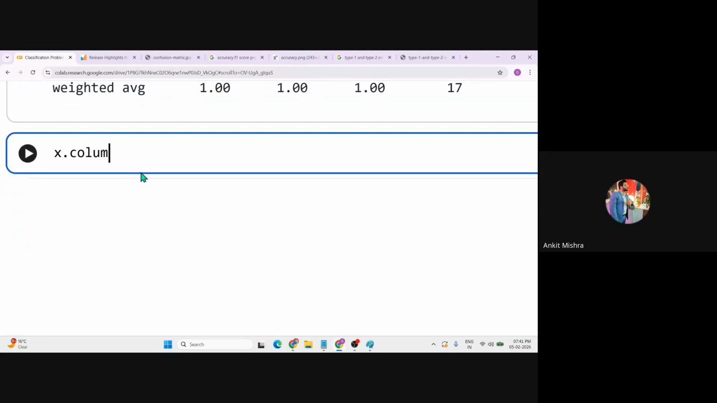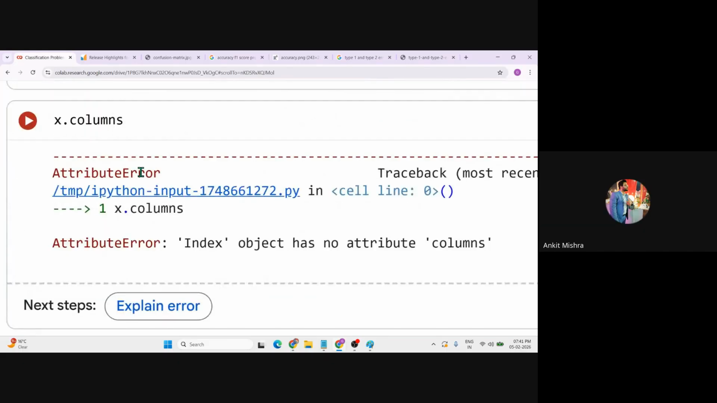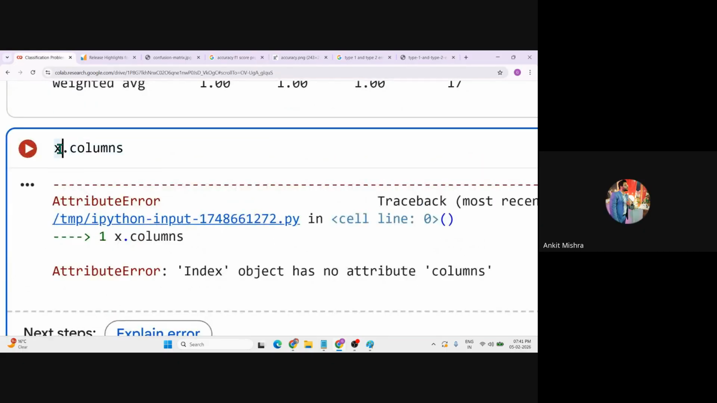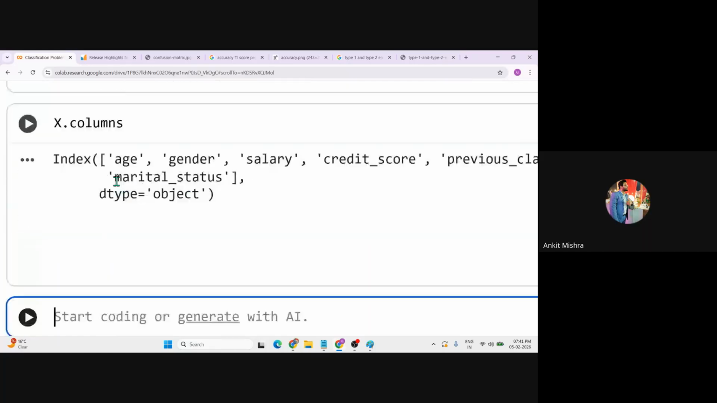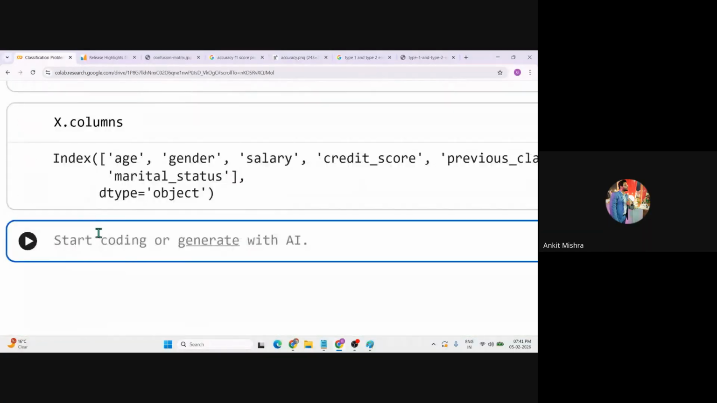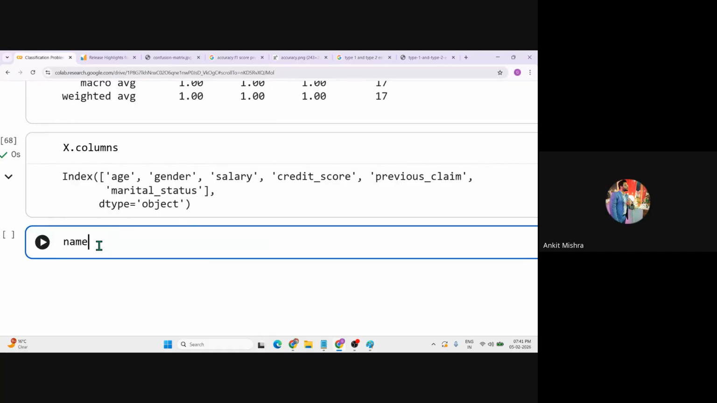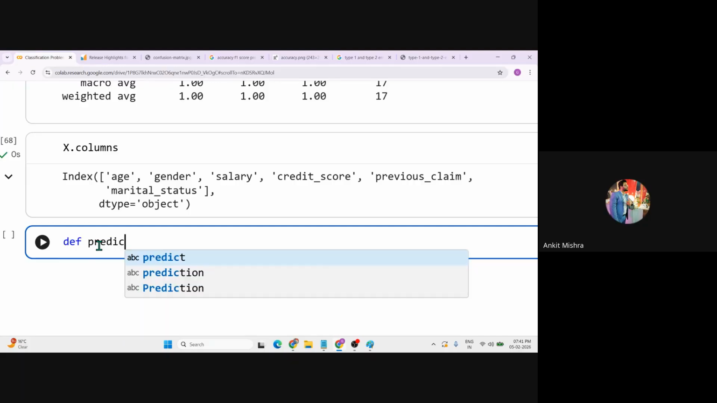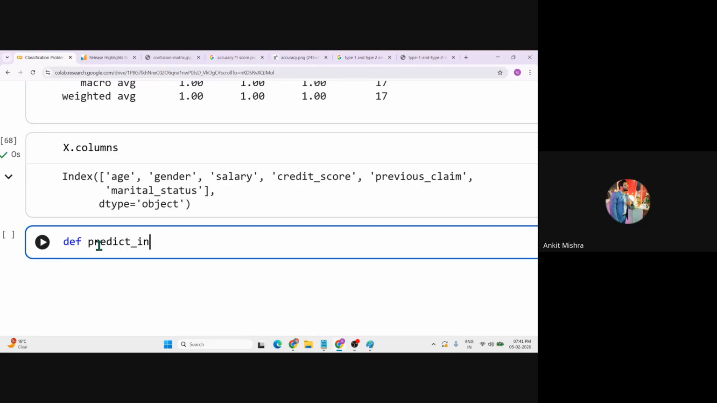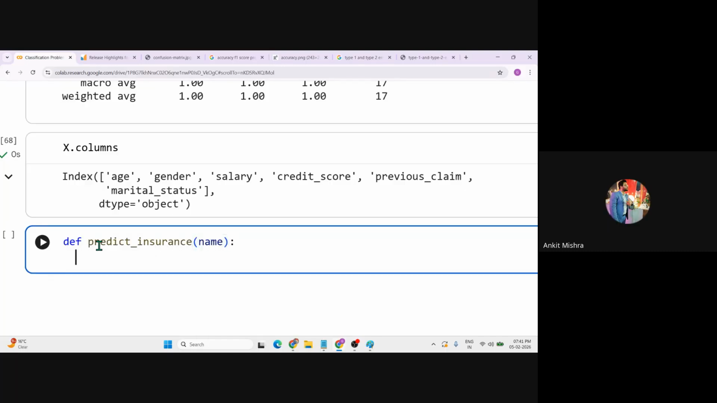X dot columns. All these are my columns, right? Why am I not getting the columns? The problem could be that it was a small x. That is the reason. Now we have all the columns, and we'll take an input for each and every column. So let's take a name. Guys, are you getting my point now? And the function is predict insurance. We'll simply take an input on behalf of a customer.